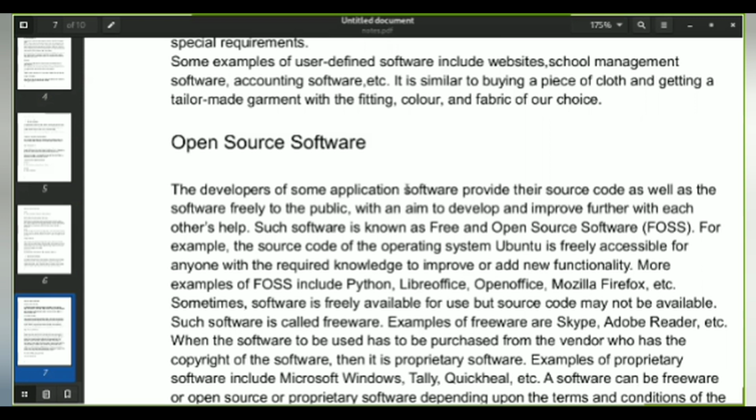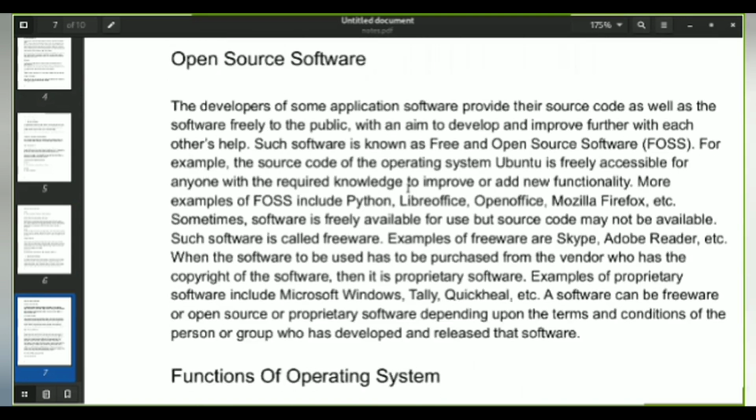Aside from open source software, there is freeware. Freeware is the kind of software which is free to use, but you can't modify it, as you don't get the source code. Examples of freeware are Adobe, Skype, WhatsApp, YouTube.